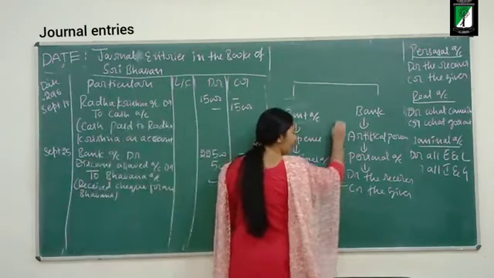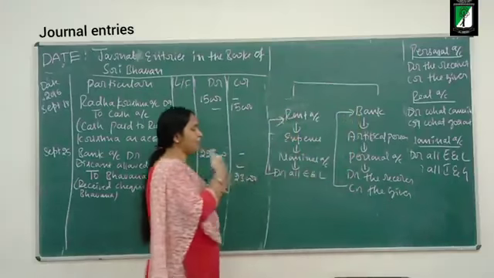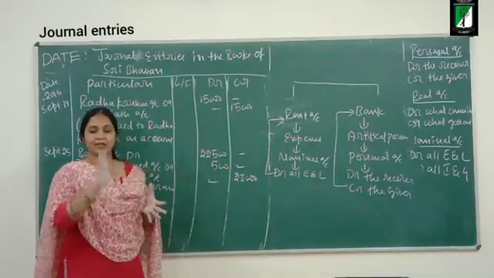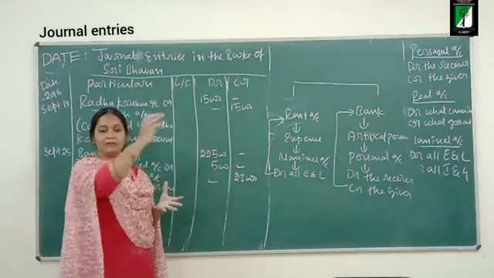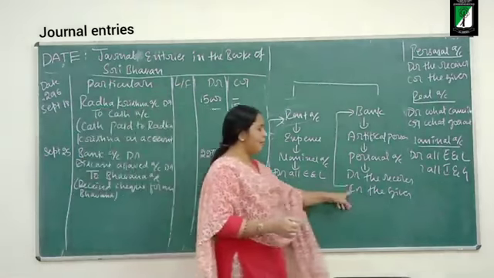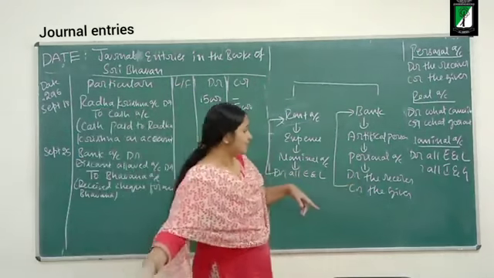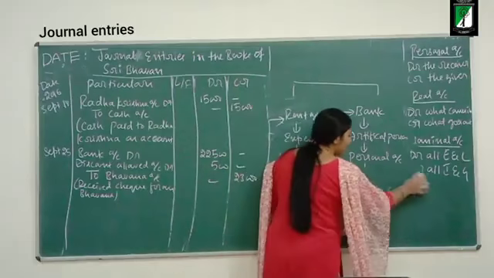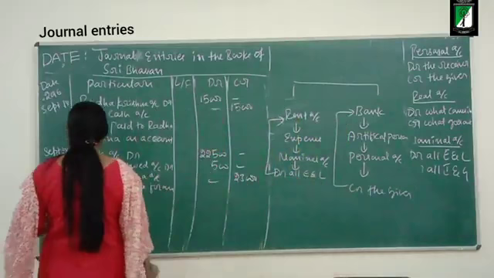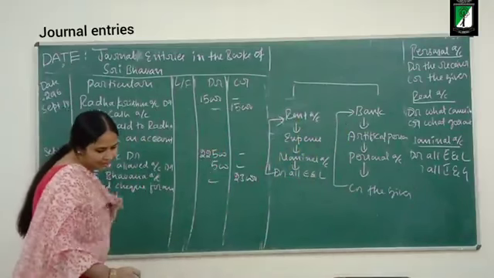The bank will see I have paid rent by check. To the landlord, I have paid the check. He will take the check and he will withdraw the money from the bank. So is the bank the giver or receiver? Bank is the giver. So what is the journal entry? What is the date of the transaction?